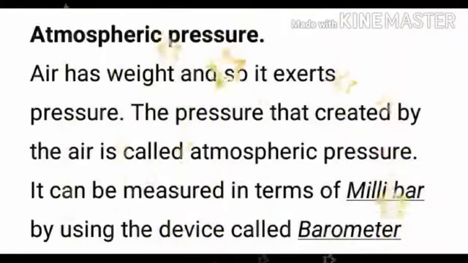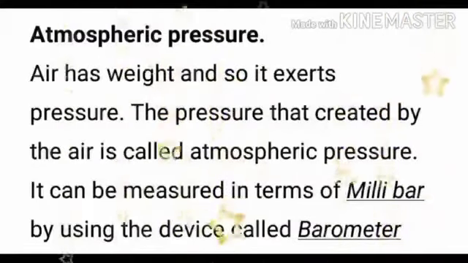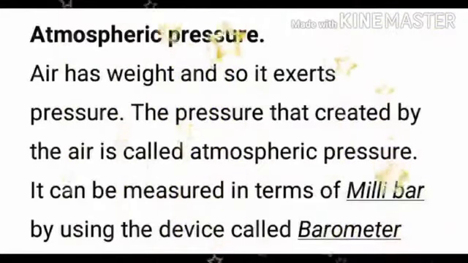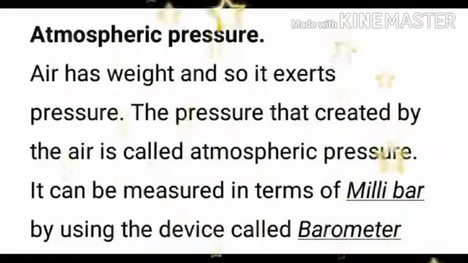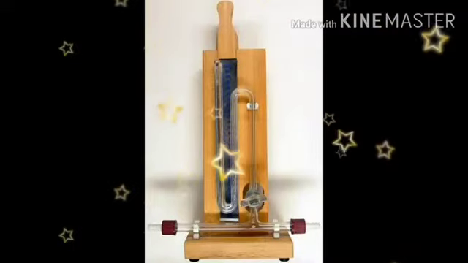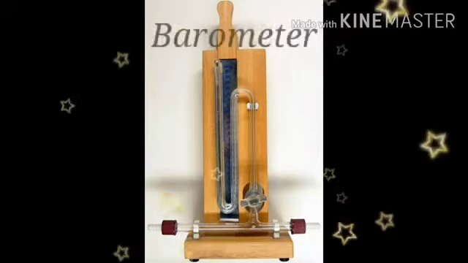Atmospheric pressure. Air has weight and so it exerts pressure. Dear students, the pressure created by the air is called atmospheric pressure. By definition, what is atmospheric pressure? The pressure created by the air. And atmospheric pressure is measured in terms of millibar. Just as we measure temperature in terms of Celsius and Fahrenheit, the unit of measuring atmospheric pressure is millibar, and the device used to measure atmospheric pressure is the barometer.